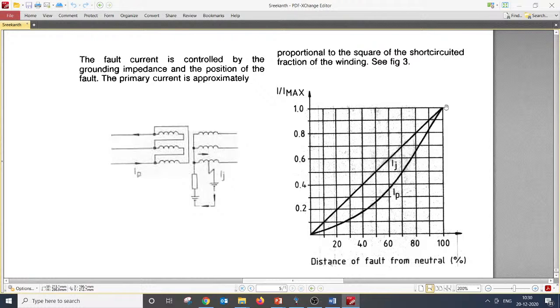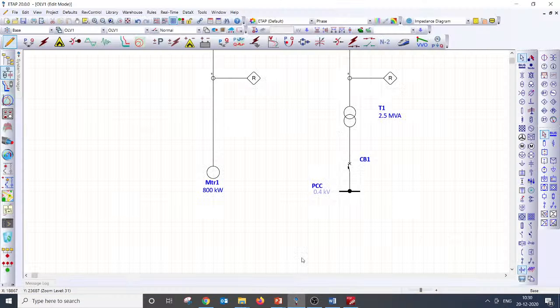But I can say one important aspect we won't miss, especially when we are going from a solid earth system to a resistance earth system. It is important to make a note with respect to the simulation also. We tend to keep the X by R ratio the same for both solidly earthed systems and resistance earthed systems, for both three phase and single line to ground fault. That's not right. So let me quickly go to the simulation to highlight the mistake we generally make.